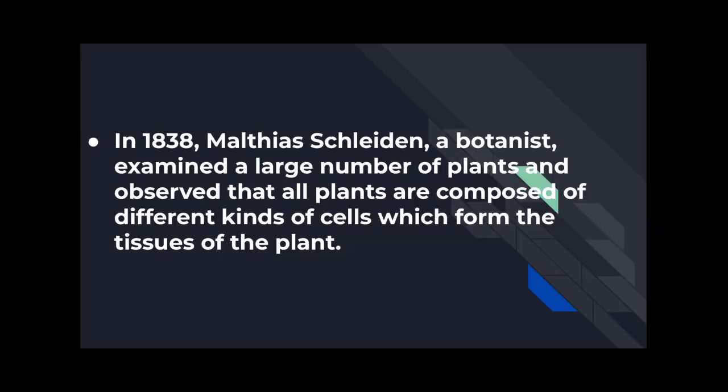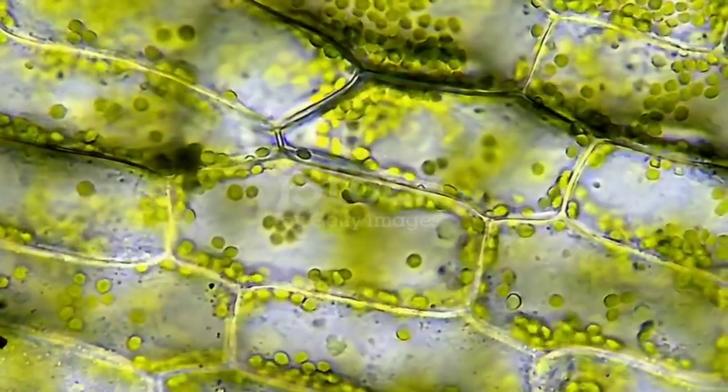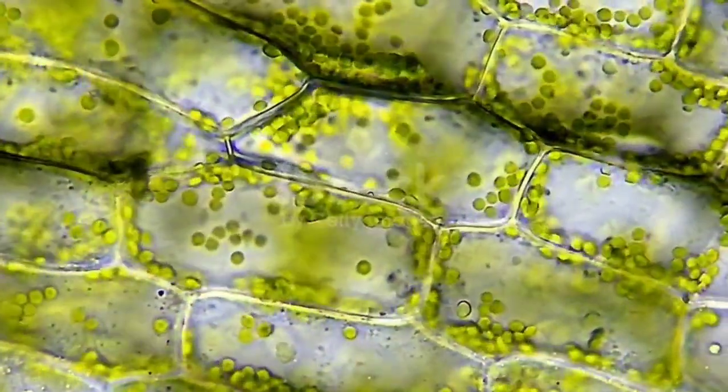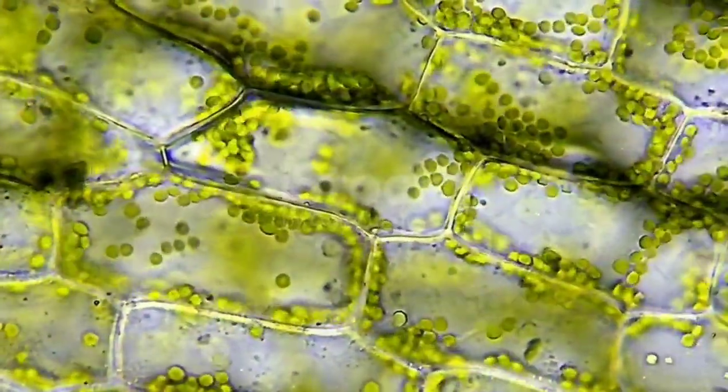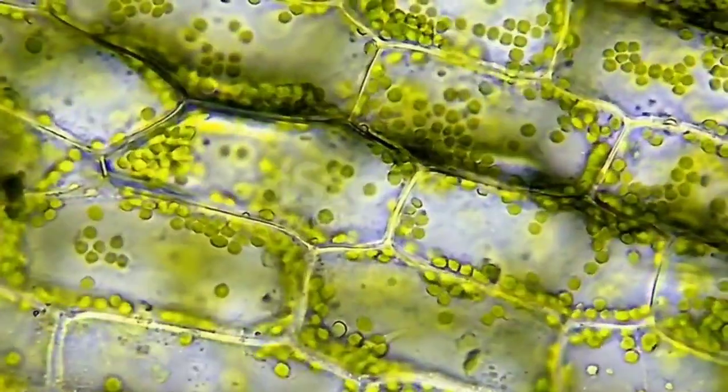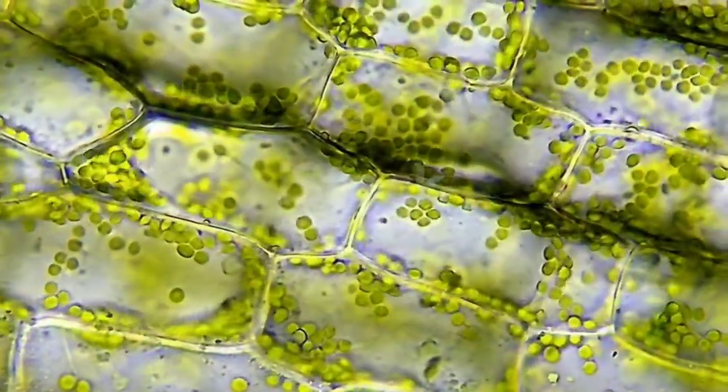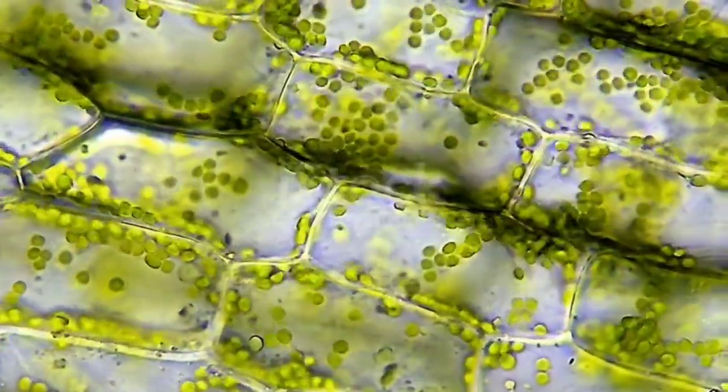So in 1838, Schleiden, a botanist, examined a large number of plants and observed that all plants are composed of different kinds of cells which form the tissue of the plant, and each and every essential function takes place inside the cell of each tissue. As you can see here, this is a tissue which is composed of different cells, and inside each and every cell different types of chemical reactions are taking place in order to keep them in a living state.